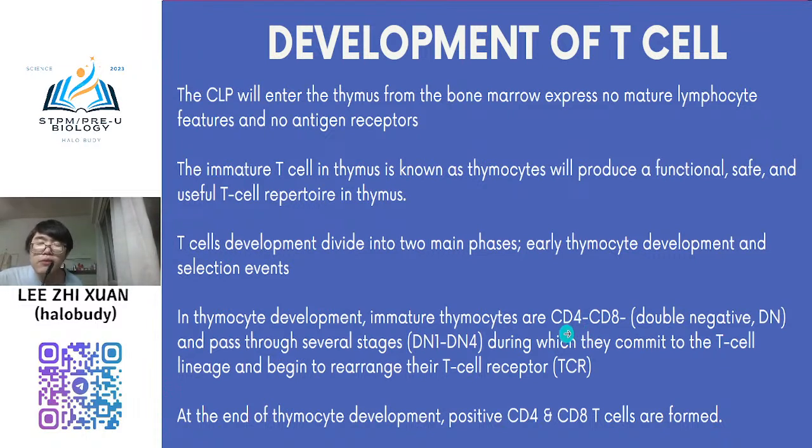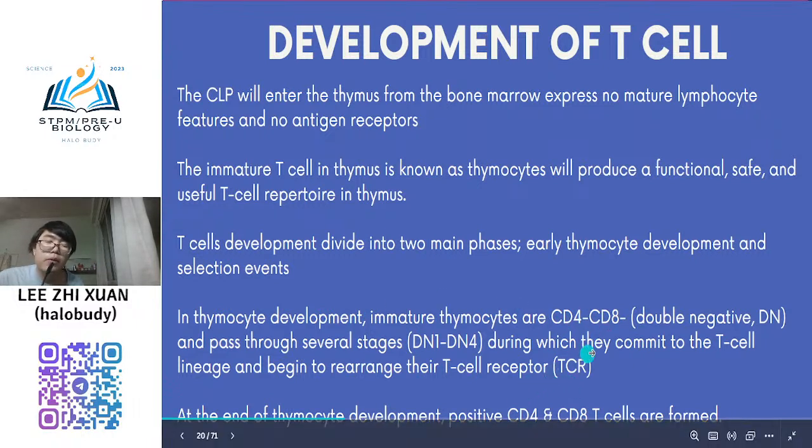One of the reasons why we say T4 and T8: T4 because it expresses CD4 protein, T8 because it expresses CD8 protein. But now, during the thymocyte stage, they have this protein as well. So this process is to express this protein and also to produce the T cell receptor. Okay, after that, they will become CD4 and CD8 positive. So the cells now contain CD4 protein and also CD8 protein.